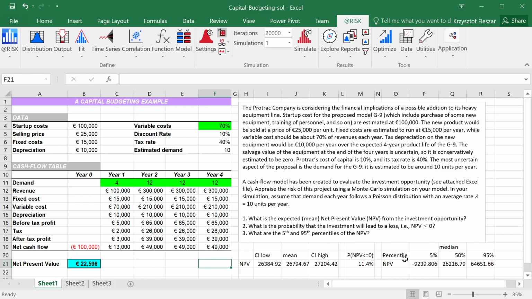So, in other words, the decision is not straightforward, and all that this simulation is helping us is it is helping us understand the risk through different measures.